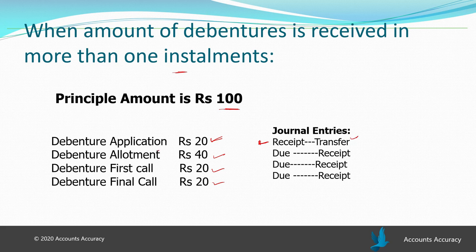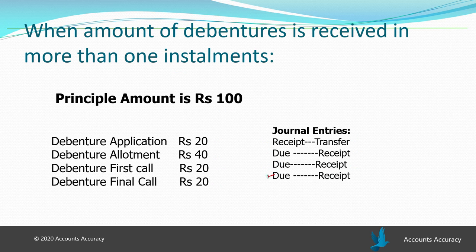Again, the allotment money will be made due, so the due entry will be passed, and then the amount of allotment will be received. So two entries will be passed, that is the due entry first and the receipt entry later. Again, with the first call also the same thing will happen. The amount of the first call will be made due, and then the debenture holders will send the money and the company will receive the amount of the first call.